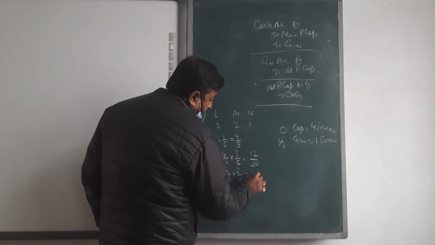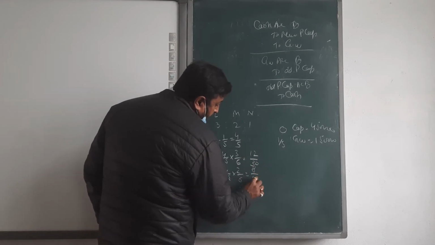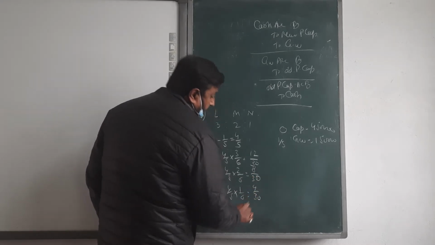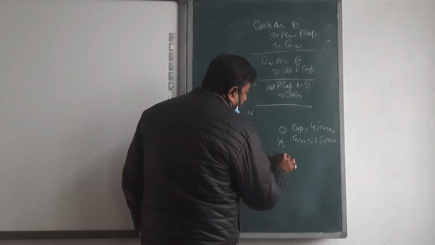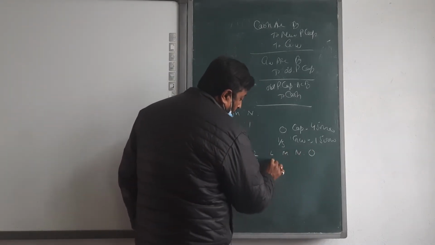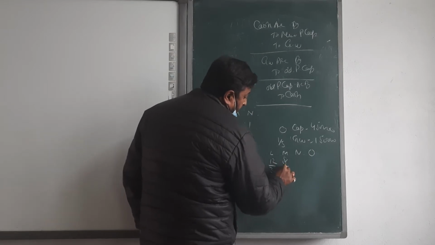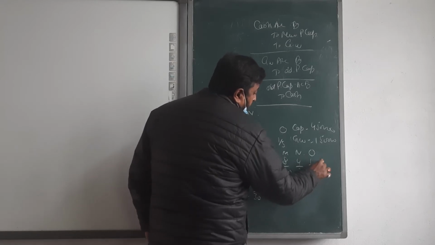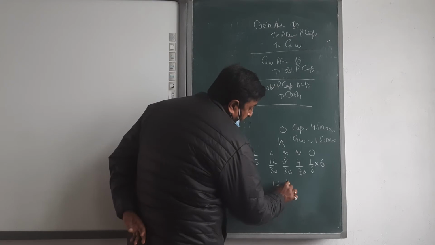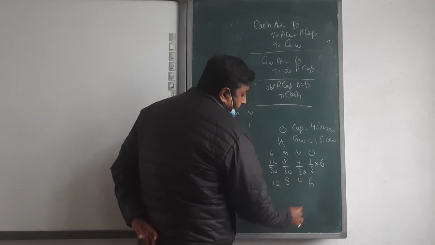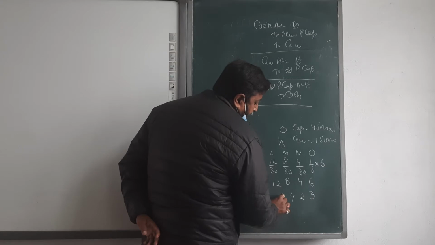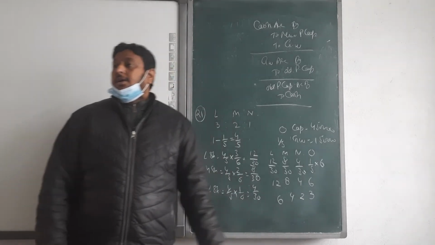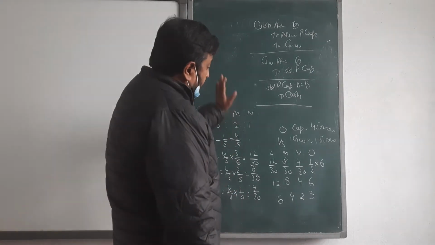That gives 12 upon 30, 8 upon 30 and 4 upon 30. Now the new profit sharing ratio is L, M, N and O: 12 upon 30, 8 upon 30, 4 upon 30 and 1 upon 5, which is 6 upon 30. So 12, 8, 4 and 6, that is 6, 4, 2 and 3. Okay, this is the new profit sharing ratio. Then start doing the entry.